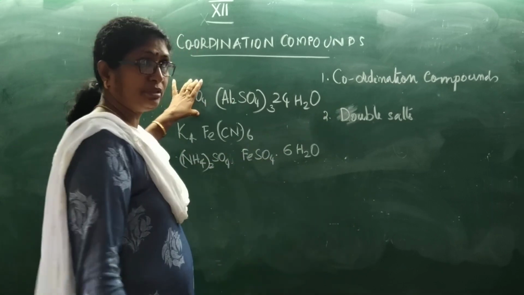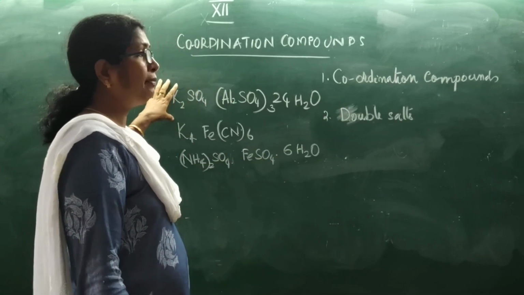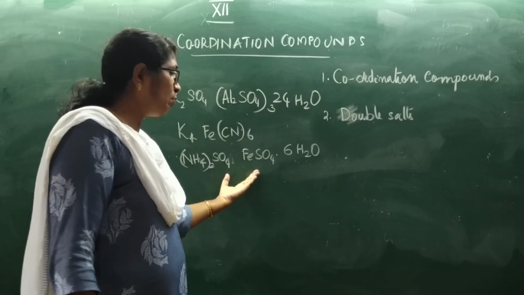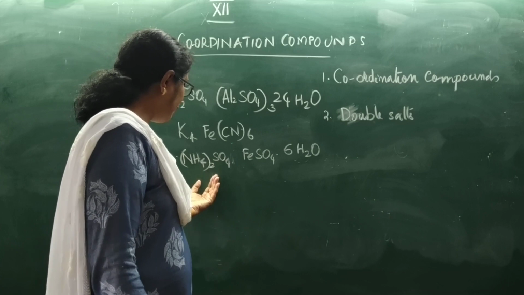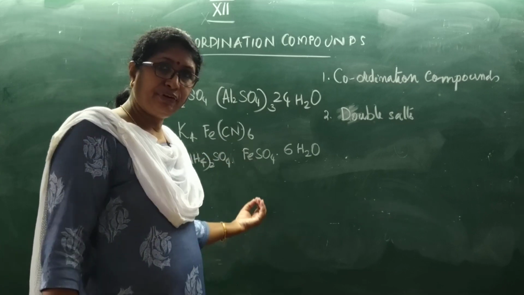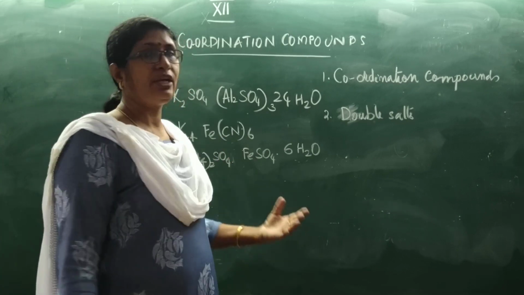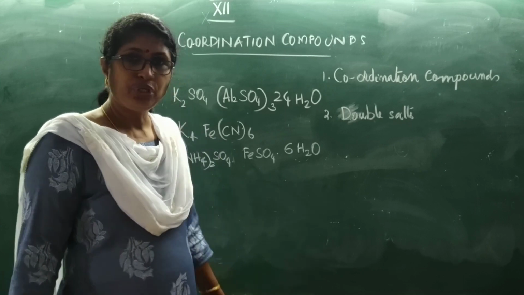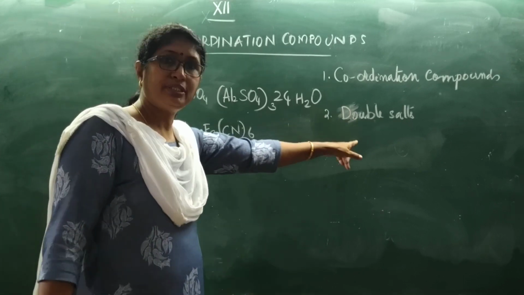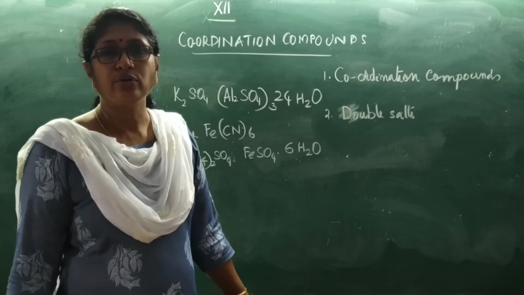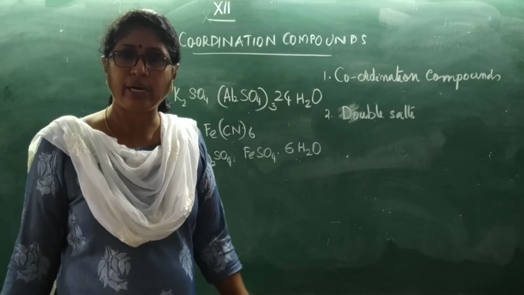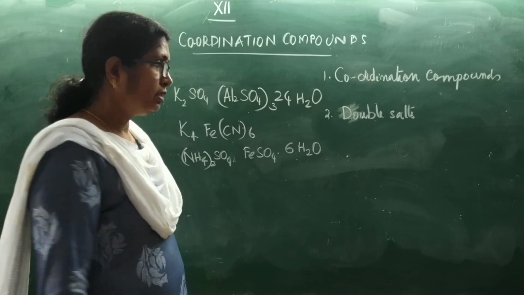These are alums. Potassium alum is a double salt. This is Mohr's salt, which is another double salt. You dissolve it in water, it will give you ammonium ion, Fe2+ ion, sulfate ion, etc. Understood? So they are called double salts. Those compounds which completely split into ions are called double salts.